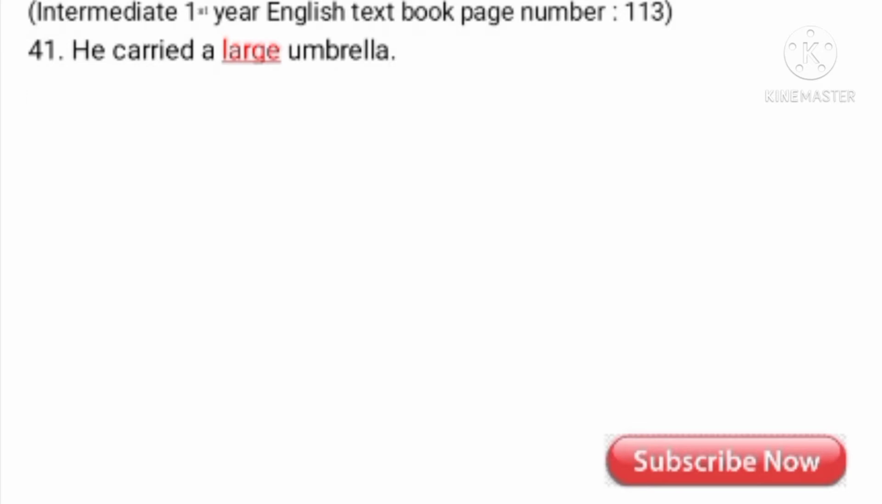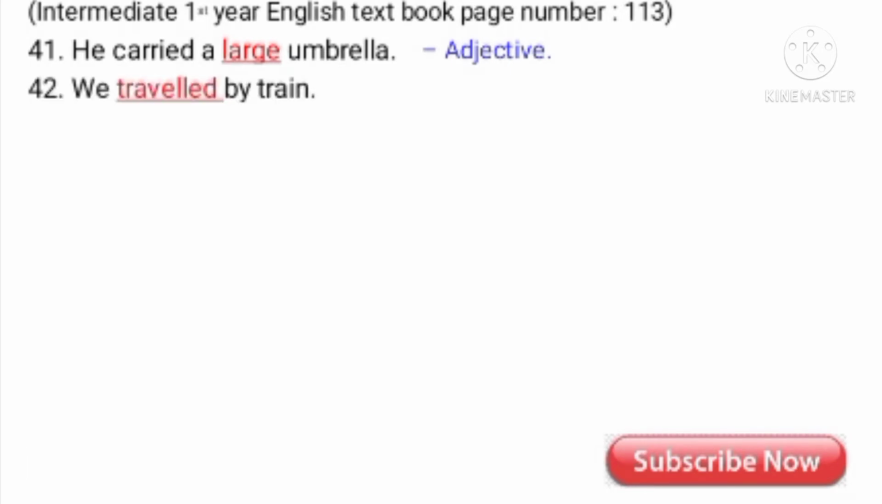See, dear children, the very first one here, 41, is a continuation of the second part. He carried a large umbrella. Here large is an adjective, whereas umbrella is a noun. The word which adds extra information to the noun is an adjective. How is the umbrella? Large umbrella.